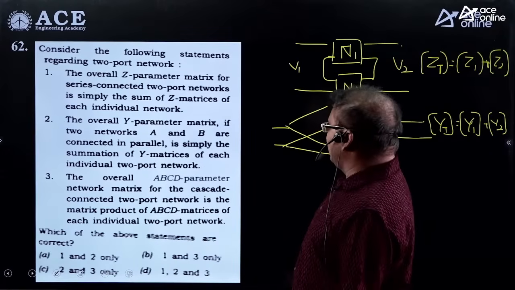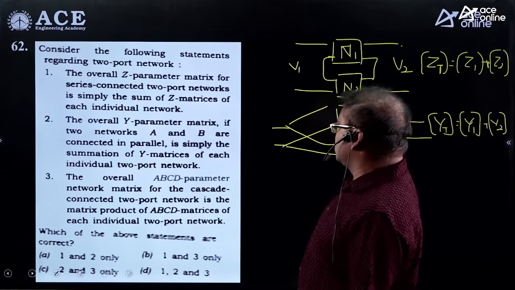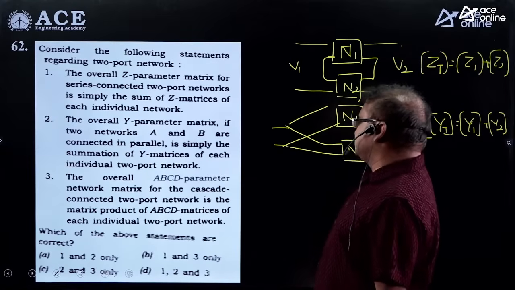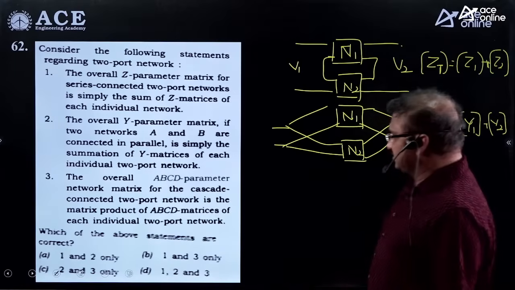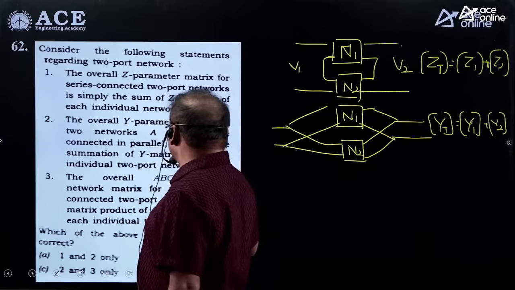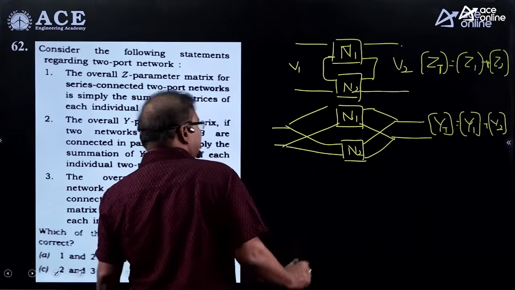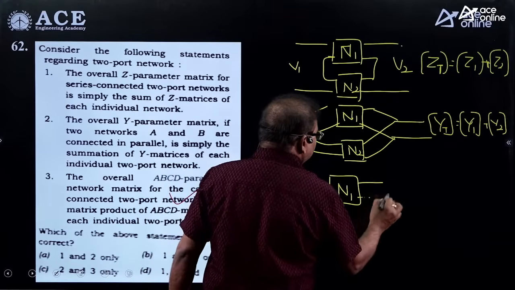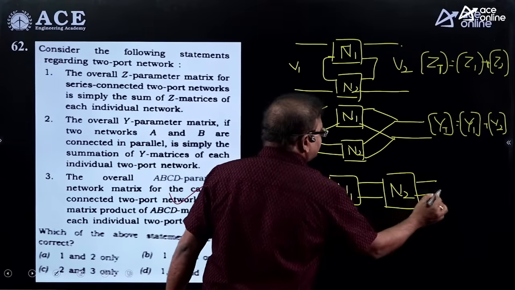And the overall ABCD parameters matrix for the cascade connection of two-port networks is the matrix product of the ABCD matrices of each individual two-port network. This is also correct. Why? Because cascade connection means that if one network's output is connected to the other network's input, we take it as a cascade connection.